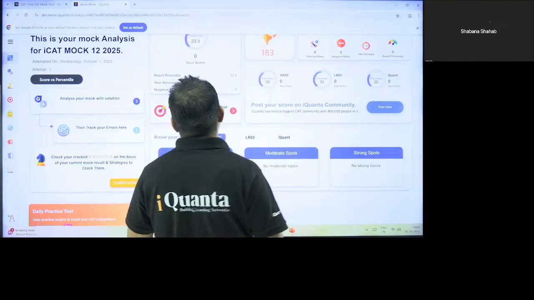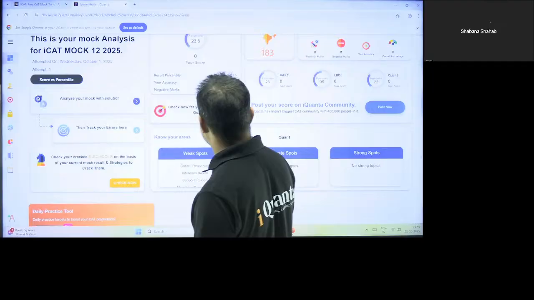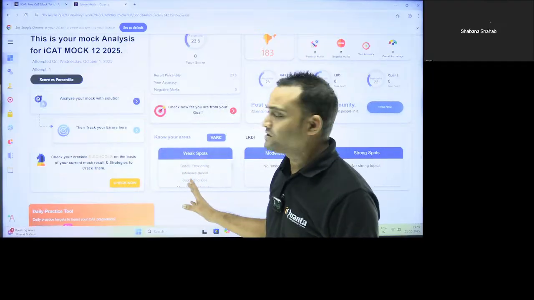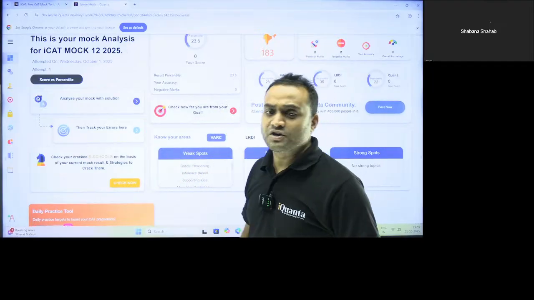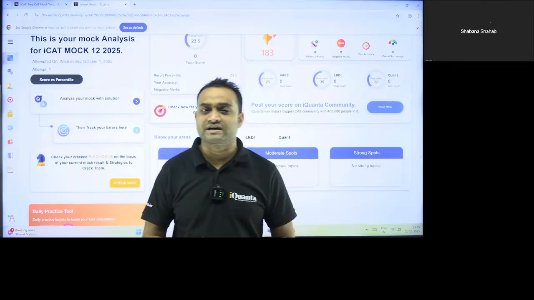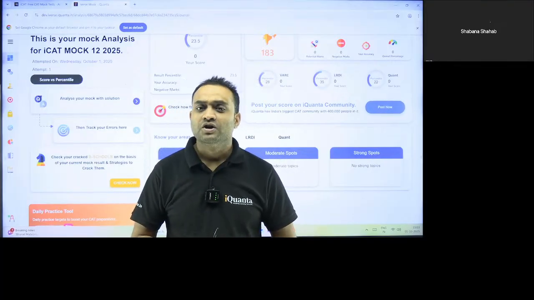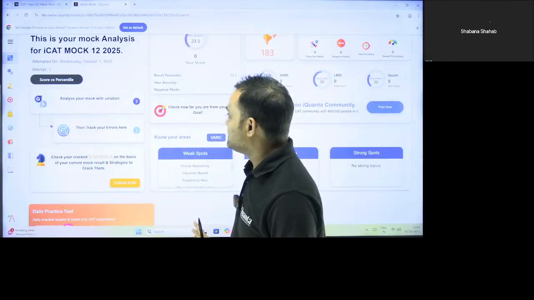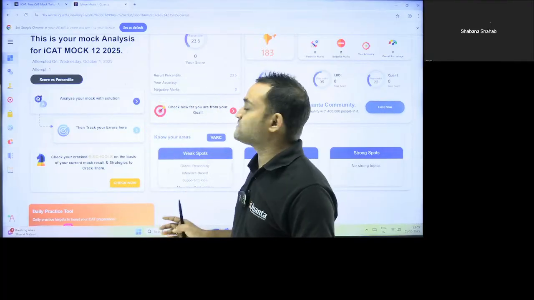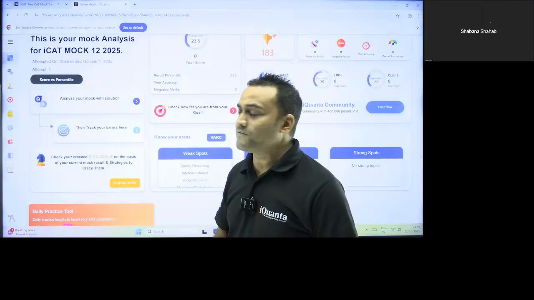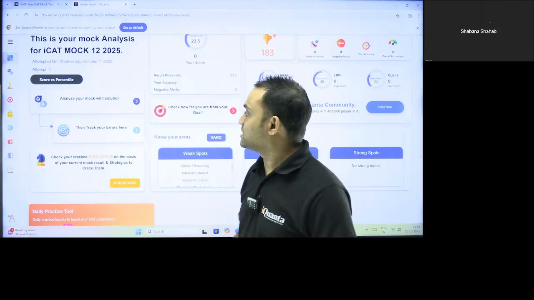And then everything, as you can see, there are lots of tabs here. All of these tabs are useful tabs. You don't have to create anything on your own. You can analyze this properly, and if you are able to analyze this page properly, then you will definitely be able to improve after every single mock.